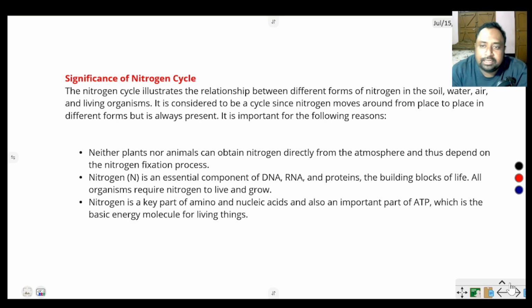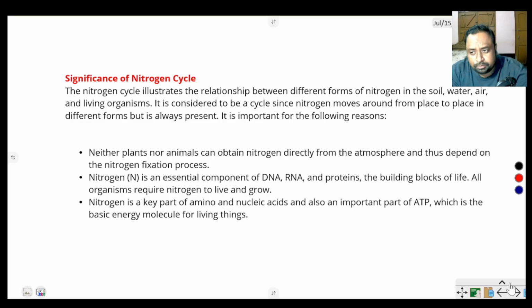What is the significance of nitrogen? First, nitrogen is the major structural and functional unit of an organism's body or the human body. Okay, but humans do not accept atmospheric nitrogen, only fixed nitrogen.